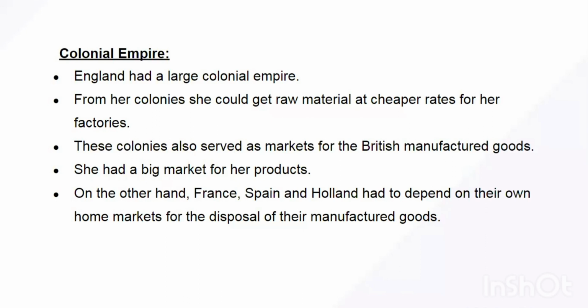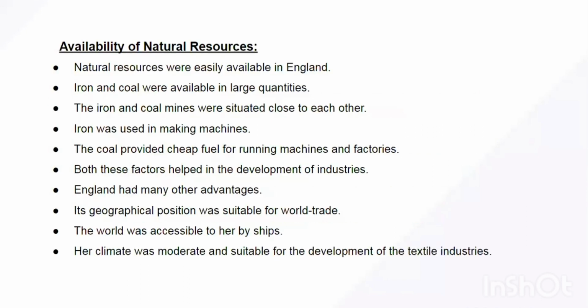For the other countries, the market was limited to their own mother country. Fine. So this is the second important reason why the industrial revolution took place in England. The vast colonial empire, where colonies served two things: cheap sources of raw material, and second, markets for the British manufactured goods. The third important reason is the availability of natural resources.